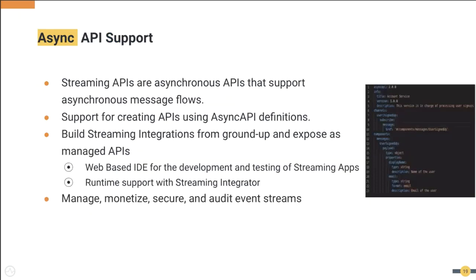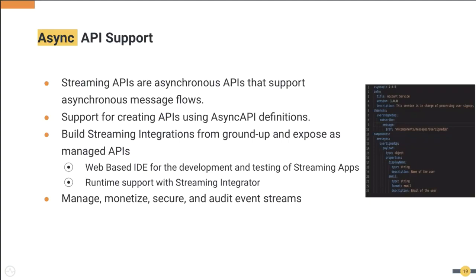And next, async API. We have observed people are using different protocols, and they are heavily using async API definitions to define APIs. So with that in mind, we decided to provide full async API support.